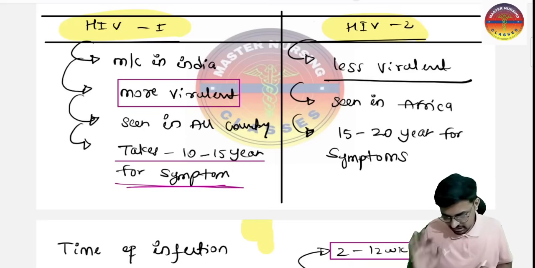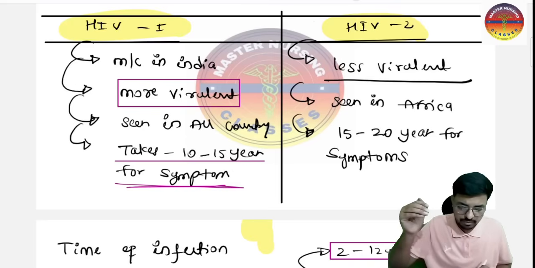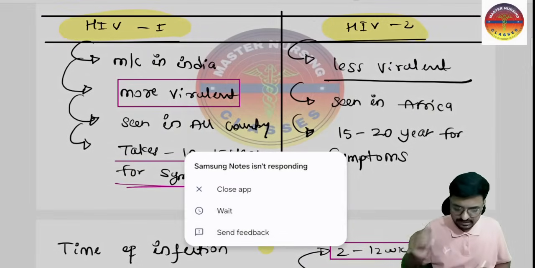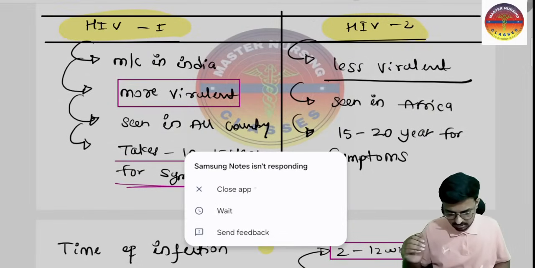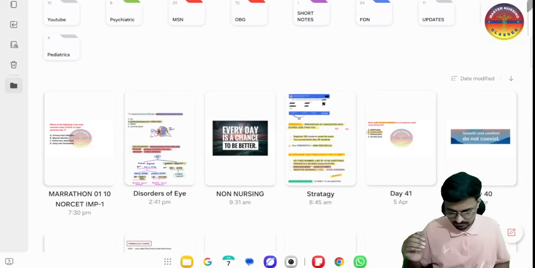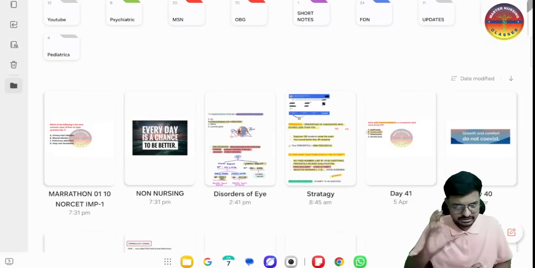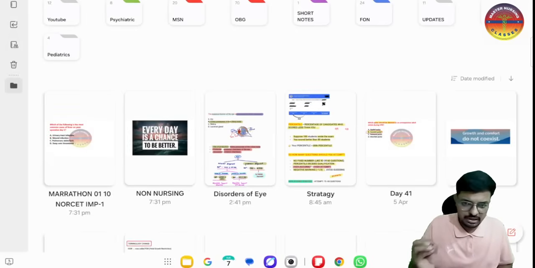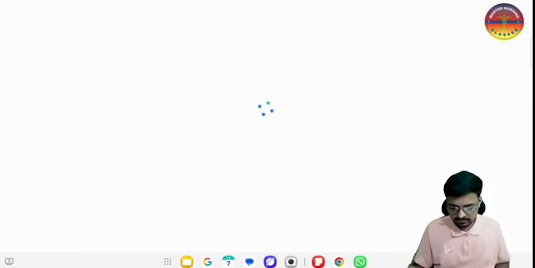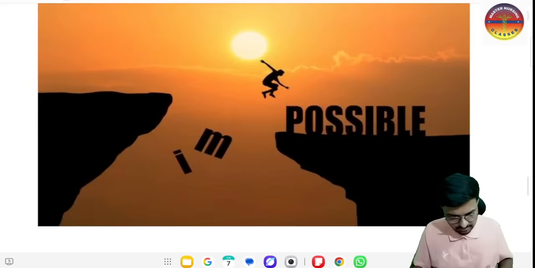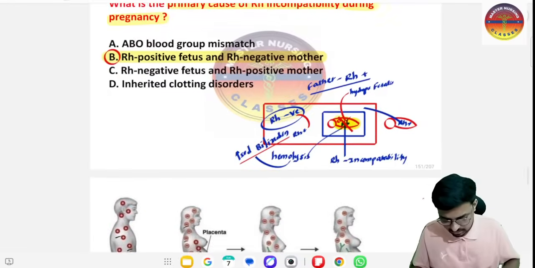Okay, and HIV1 takes time to convert from HIV stage 1 to the advanced stage of HIV. The time taken will be 10 to 15 years in HIV1. Okay, so in HIV2, the time taken will be, so that is